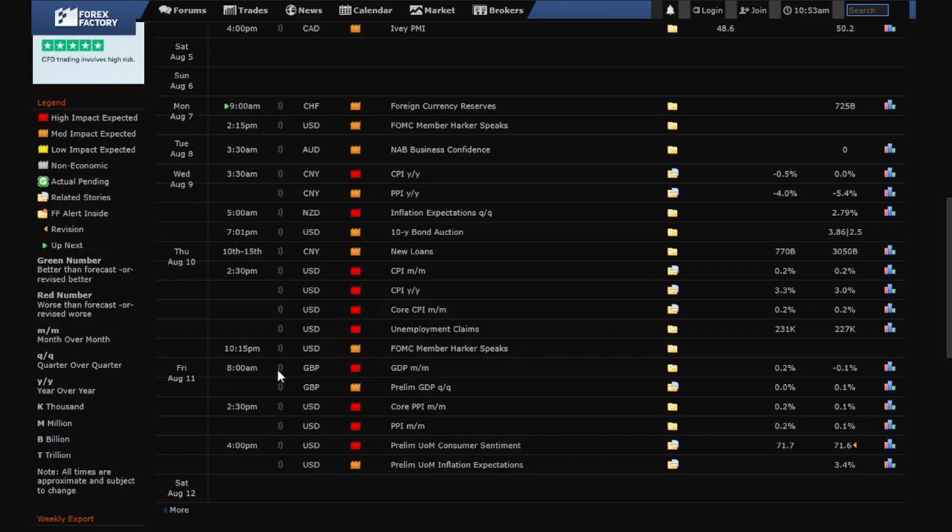And on Friday August the 11th at 8 a.m. we have GDP. This one is a high impact expected, and we have GBP preliminary GDP, which is a medium impact. At 2:30 p.m. we also have USD news, which is a high impact expected. Core PPI. We also have USD PPI month.